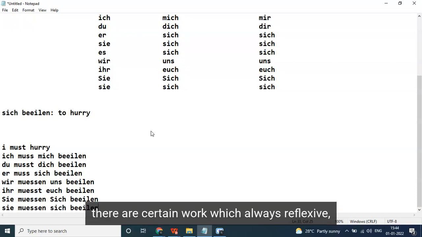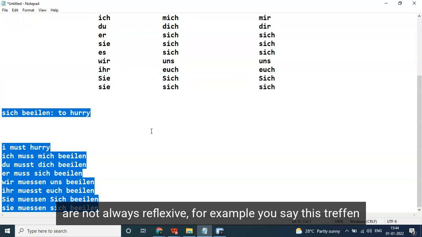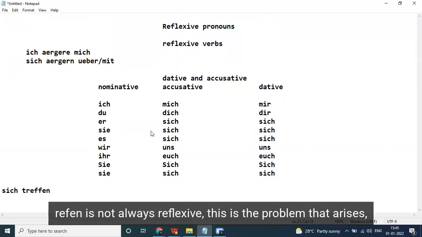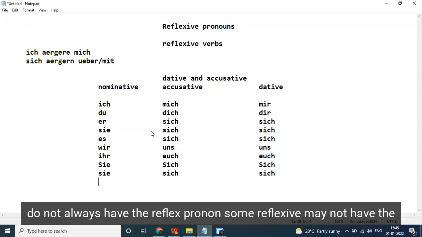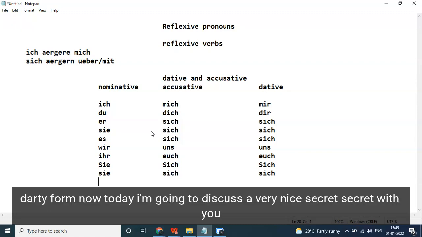There are certain verbs which are always reflexive. There are certain verbs which are not always reflexive. For example, we say this: treffen. It is not always reflexive. This is the problem that arises. All the reflexive verbs do not always have the reflexive pronoun. Some reflexive verbs may not have the reflexive pronoun all the time, and some verbs follow the dative form. Now, today I'm going to discuss a very nice secret with you.